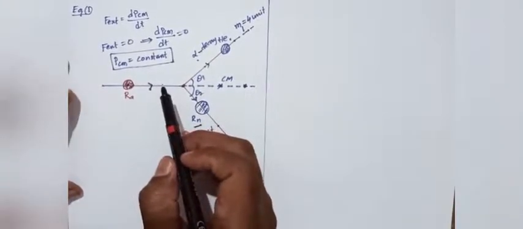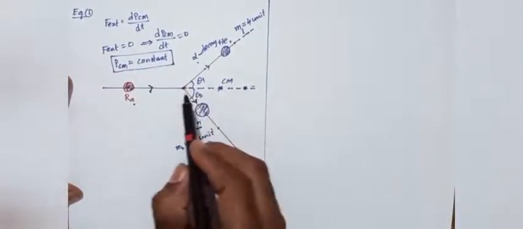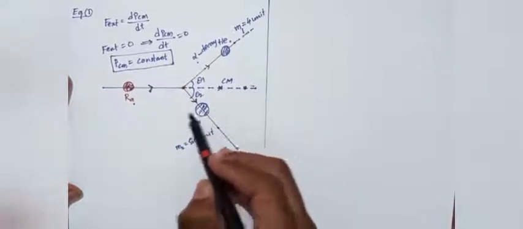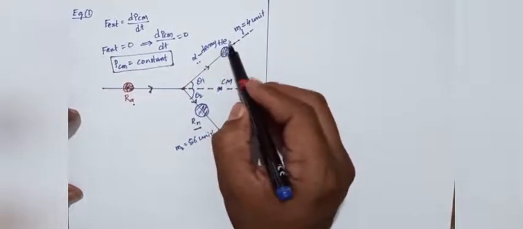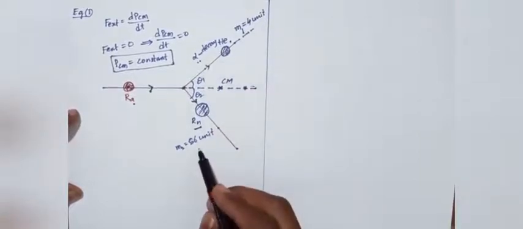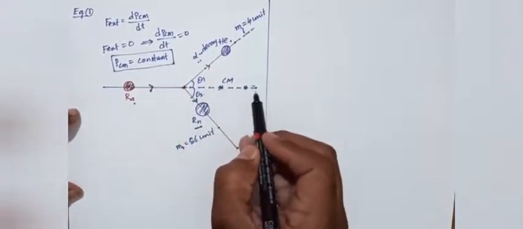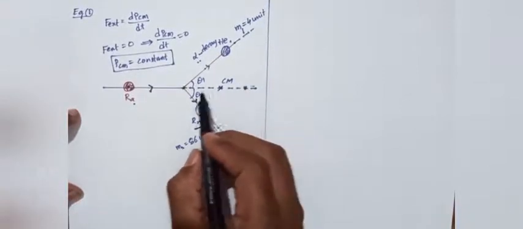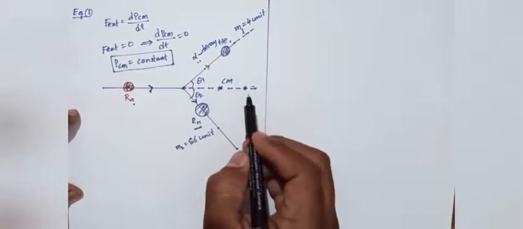Before the disintegration of the radium particle, the center of mass is moving in linear motion, and after the disintegration into the alpha particle, the helium atom, and radon, the motion of the center of mass doesn't change. It is still in linear, rectilinear, uniform motion.